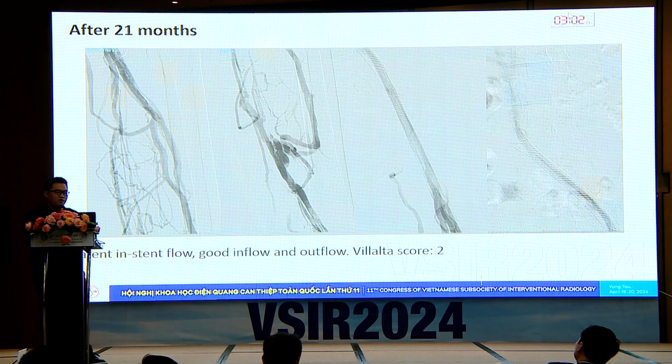And we decided to perform some venography to check the vein and the stent. The venography showed good in-stent flow, good inflow, good outflow, and her final Villalta score was about 2 points, just slight swelling and heaviness in the left flank.